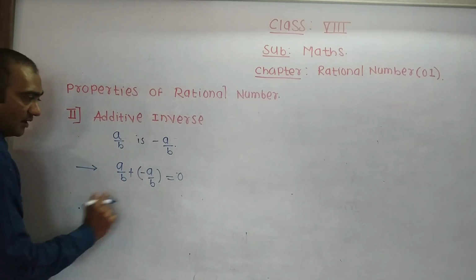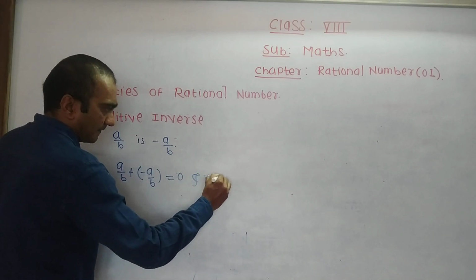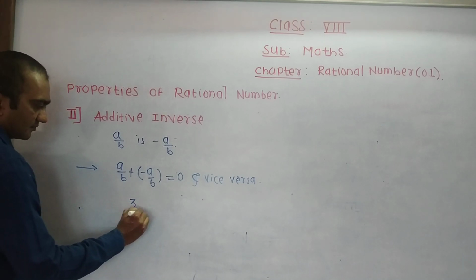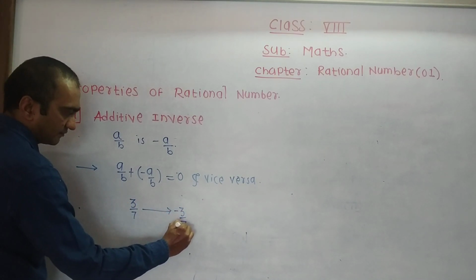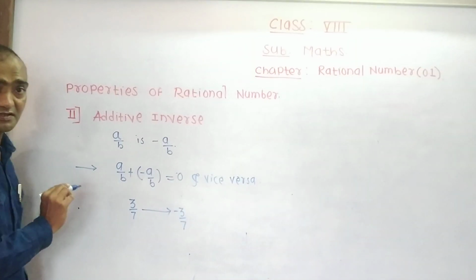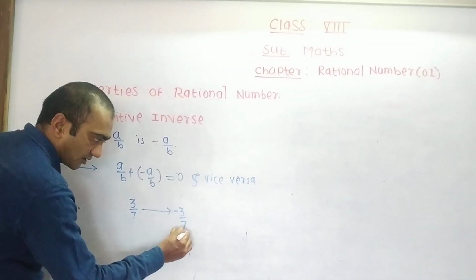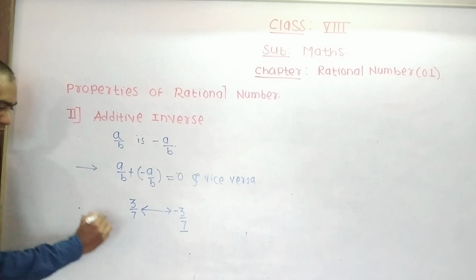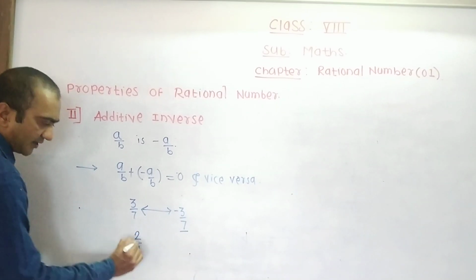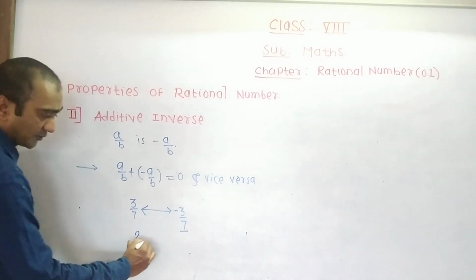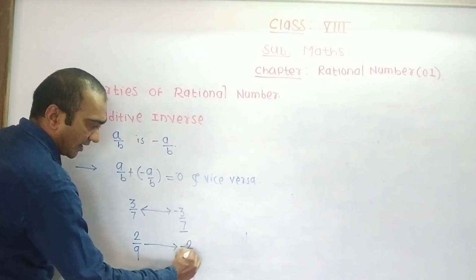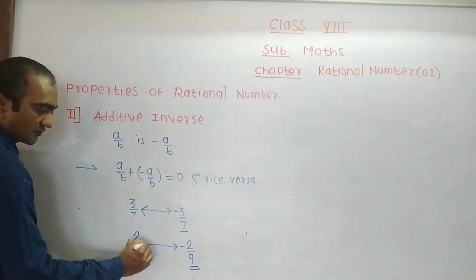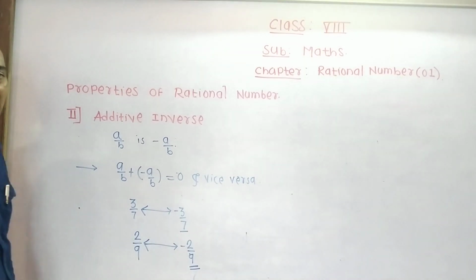We take an example, and vice versa. The additive inverse of 3 by 7 is minus 3 by 7. And vice versa means the additive inverse of minus 3 by 7 is 3 by 7. You have to tell me, what is the additive inverse of 2 by 9? The additive inverse of 2 by 9 is minus 2 by 9. And vice versa, that means the additive inverse of minus 2 by 9 is 2 by 9.